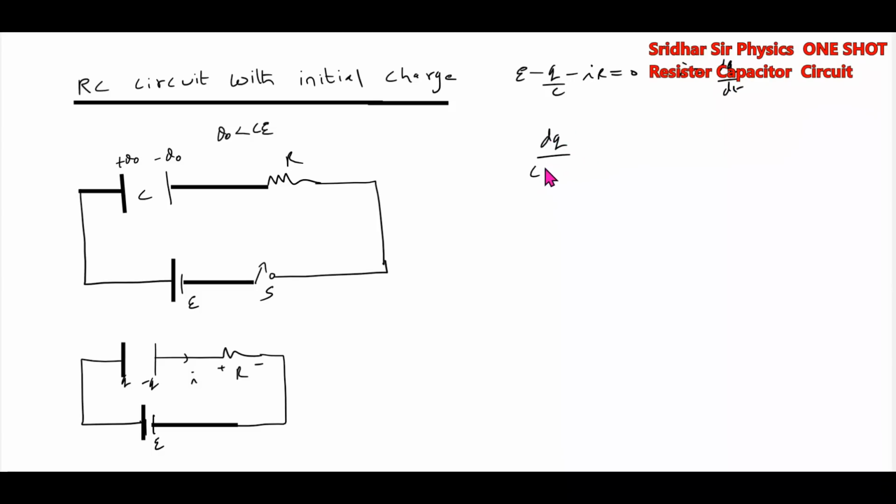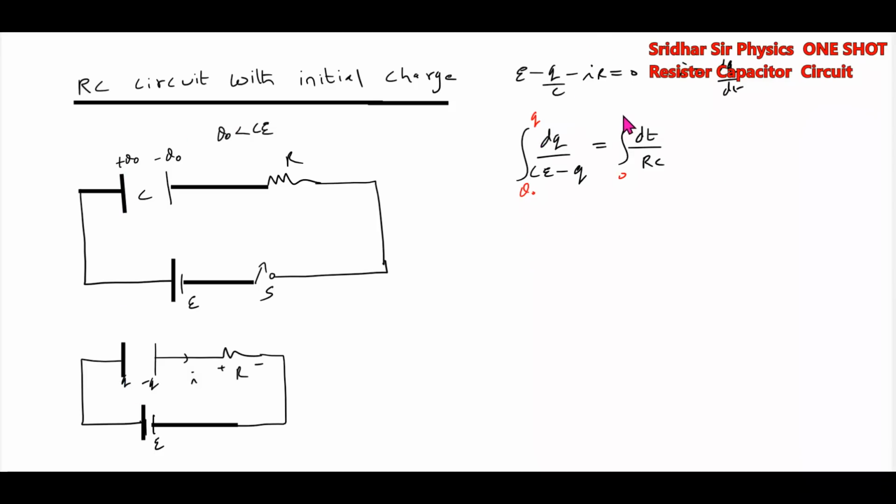Solving this will end up with an equation like this, dt by RC. At t equals 0, what is the charge in the capacitor? It is Q0, no? Substitute that charge.